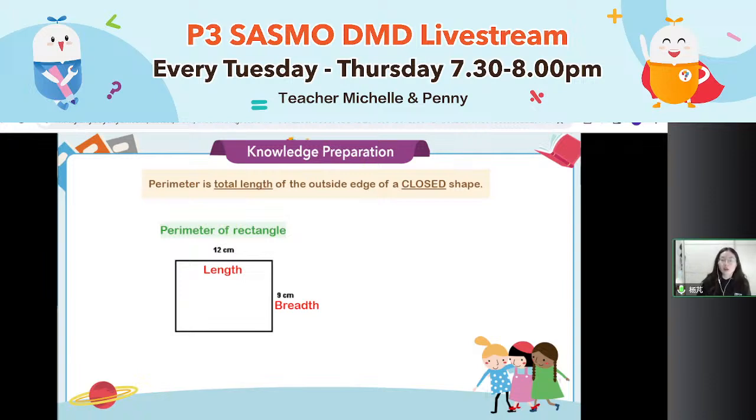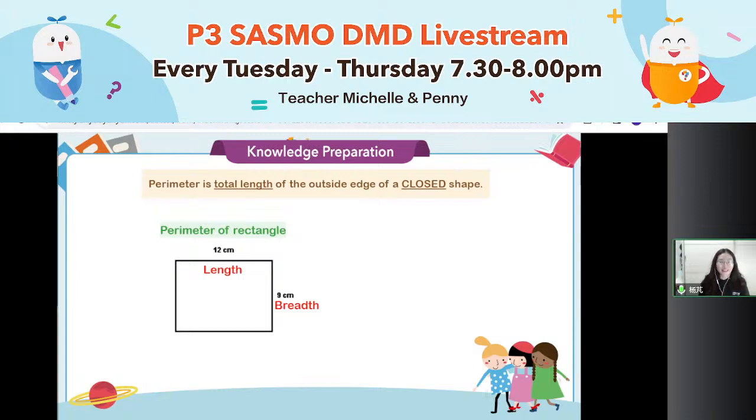All right, now everyone, if I tell you the length of the rectangle is 12, the breadth of the rectangle is 9, what is the perimeter of this figure? If you know, you can tell me in the chat box. I'm waiting for your answer. Perimeter of a rectangle is a very basic knowledge about this topic. We must know about it, then we can keep going on. Okay, I see some of the answers.